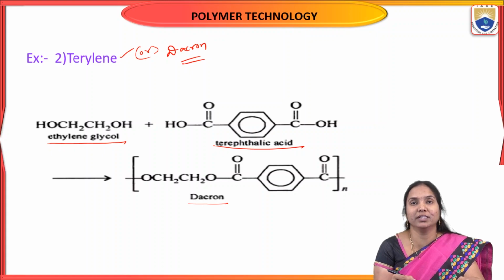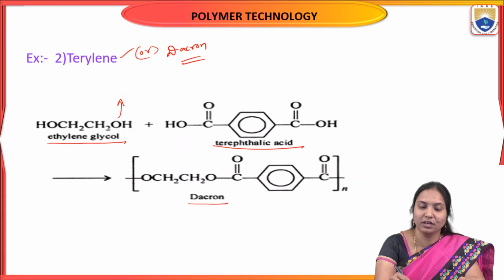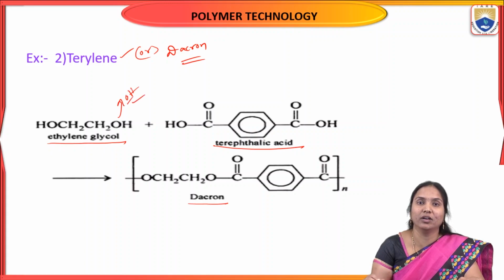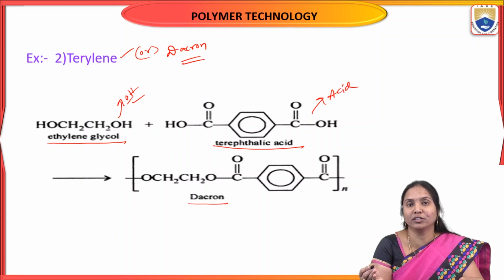How can you prepare this terylene? Ethylene glycol reacts with terephthalic acid. Ethylene glycol has the hydroxyl functional group and terephthalic acid has the acid functional group. Two different functional group monomers combining to give a polymer is called condensation polymerization.